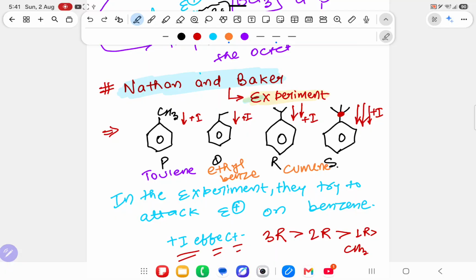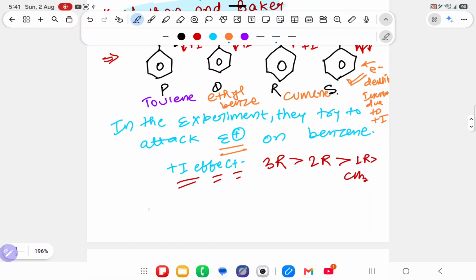Nathan-Baker thought that in the last part, S part, too much plus I is coming. It means electron density in the ring increases. Electron density increases due to plus I. Now as the electron density increases, if I attack with an electrophile, what was his expectation?